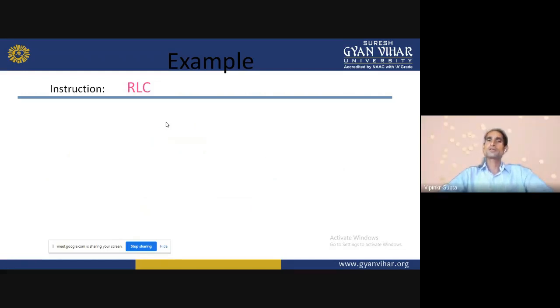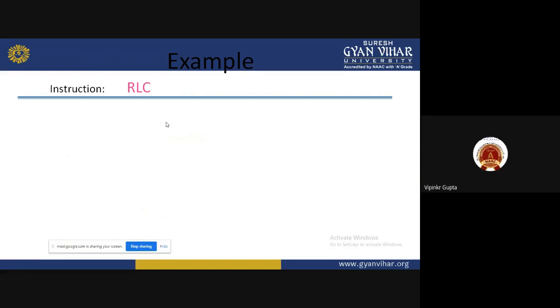Now we are coming to RLC. What is the meaning of RLC? First thing, R denotes rotate, L denotes left, C denotes carry. So what is the meaning of this instruction?